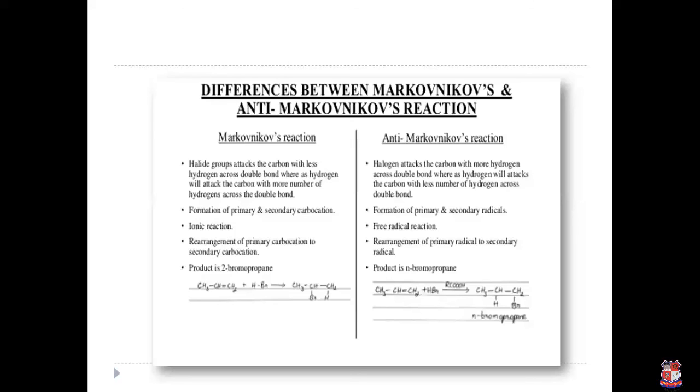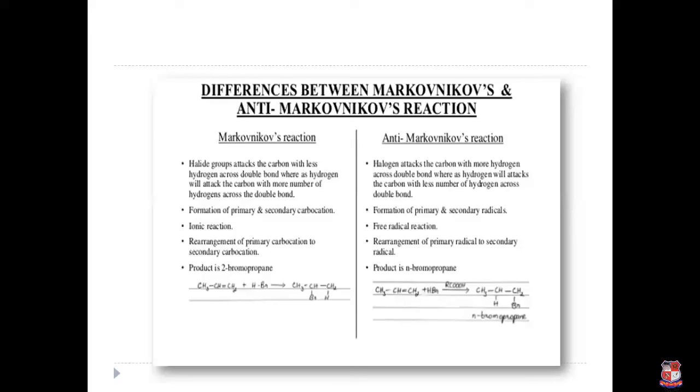Then rearrangement of primary carbocation to secondary carbocation. That means if rearrangement is possible in the compound, we generate the more stable intermediate, so it gives more product. The amount of product is higher. So we try if rearrangement is possible, so the least stable carbocation is converted into the more stable carbocation.